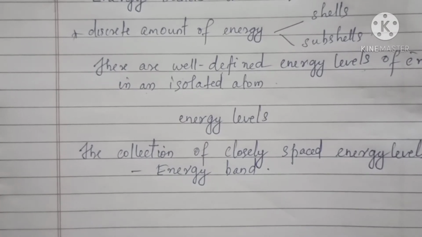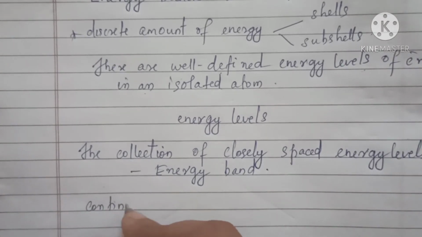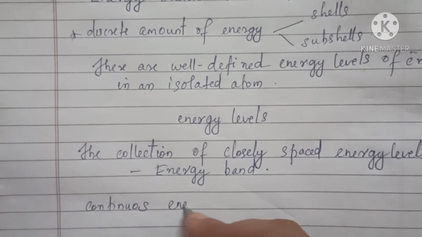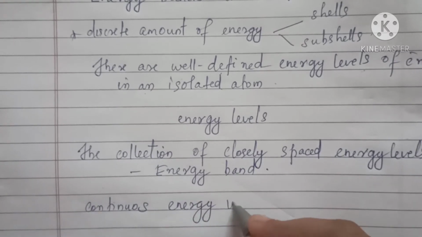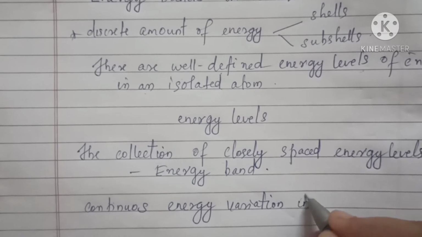So how are these bands formed? These bands are formed due to the continuous energy variation in different energy levels.